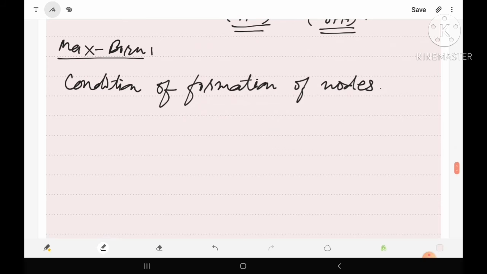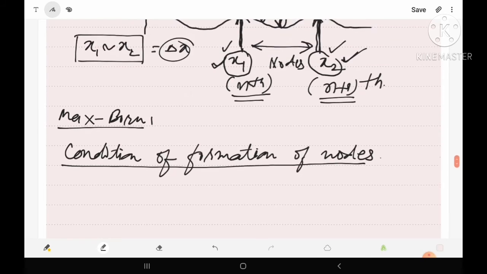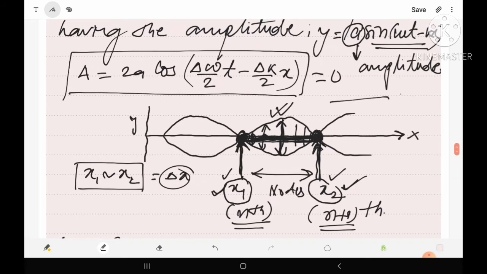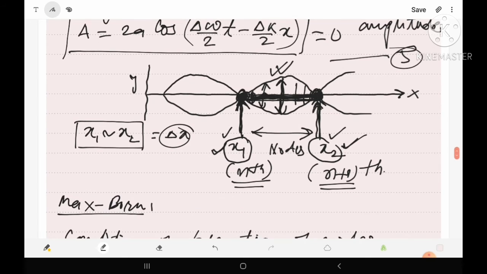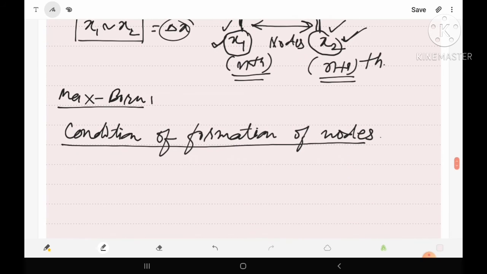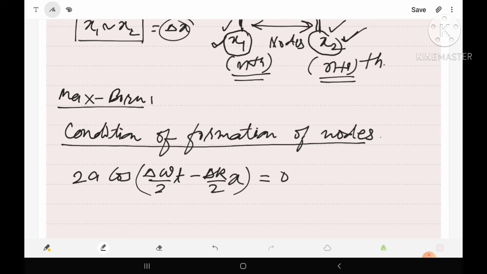So let us try to write this. Amplitude means we have, look here, in equation number 5, this is the amplitude and its value is 2a cos of (del omega upon 2 t minus del k upon 2 x). So 2a cos(del omega upon 2 t minus del k upon 2 x) should be equal to 0.